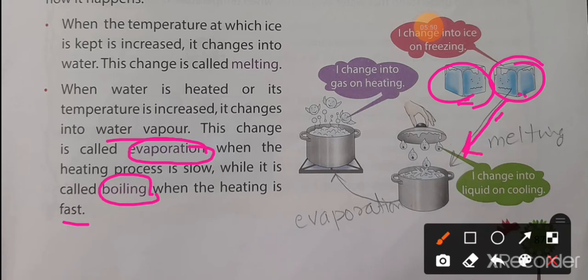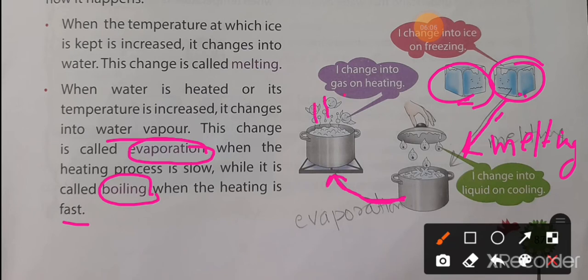This process is known as melting. When we heat this water, what happens?